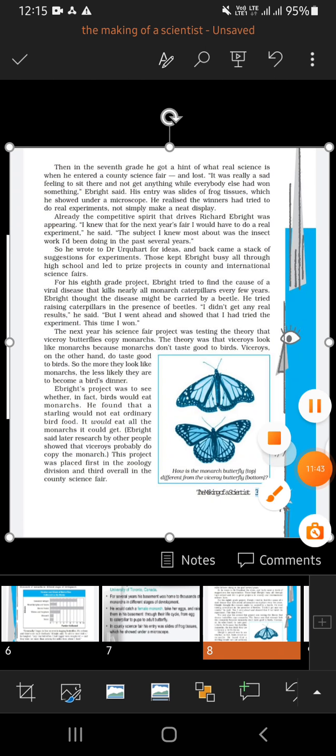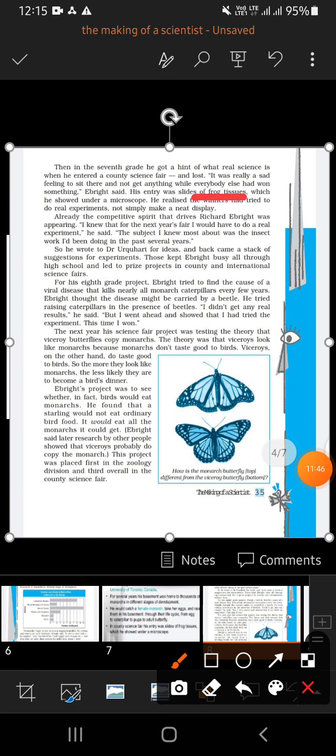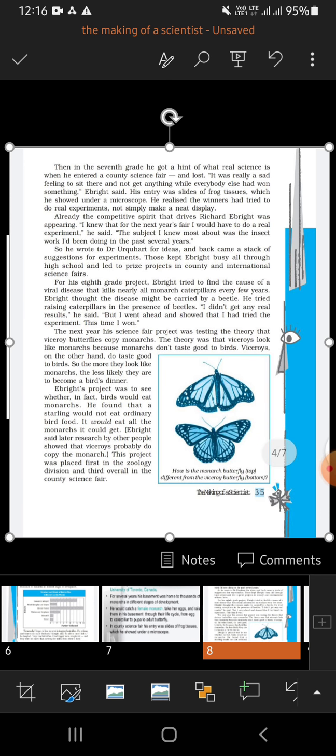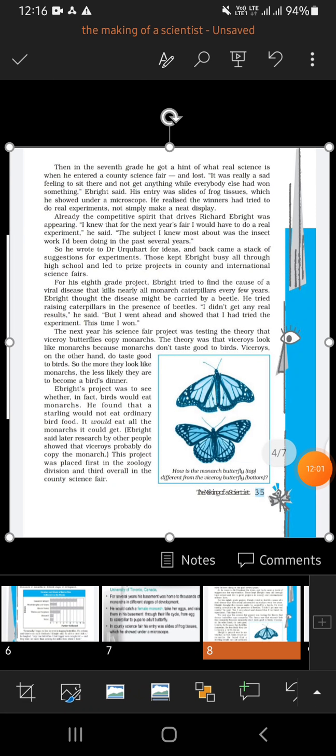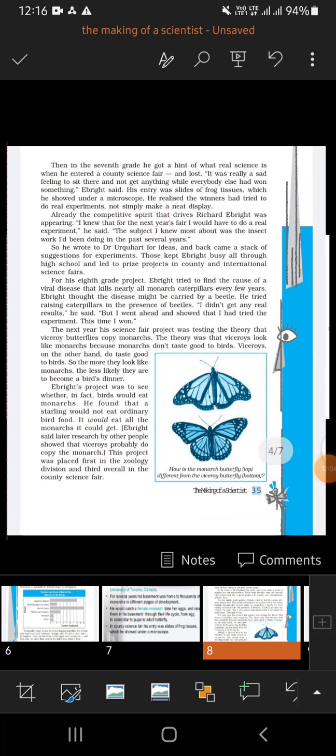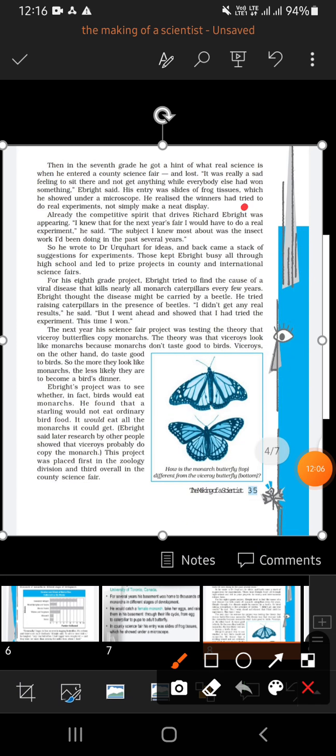His entry was slides of frog tissue. What he presented was the observation of frog tissues under a microscope, which can be done by anybody. So what he presented was something other people had already done. It was not something new. That's why he lost. But when he observed that winners had tried to do a real experiment, not simply make a neat display.